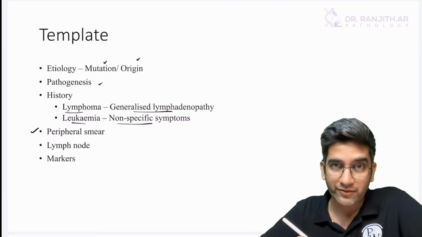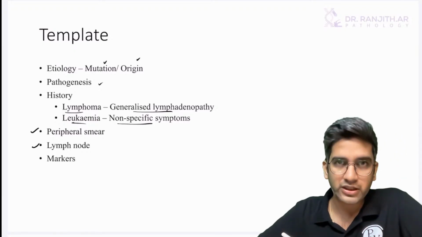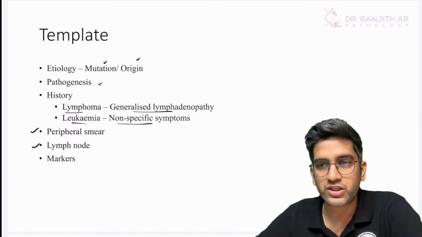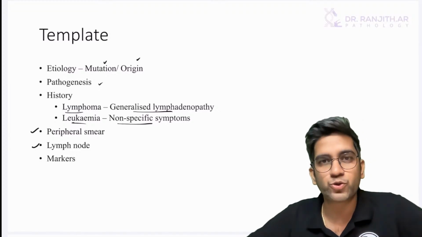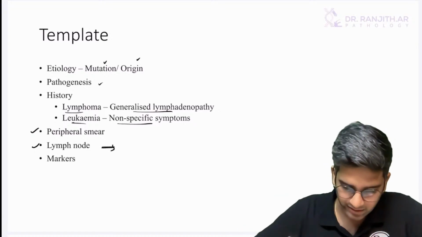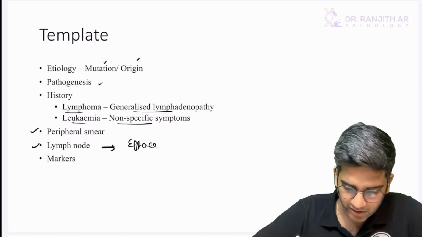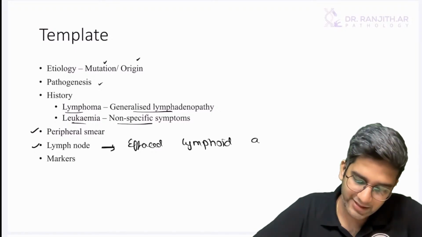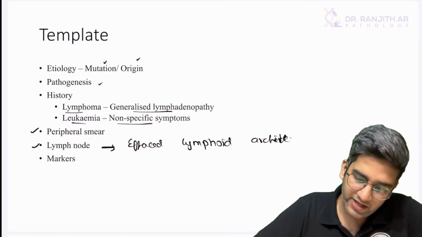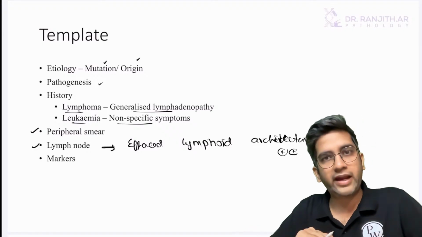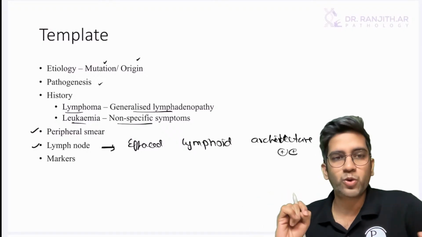Peripheral smear if it's a leukemia, lymph node if it's a lymphoma. And you know one word which can go for every lymphoma. Anyone, what is the word? For every lymphoma, I'll see this microscopy. See, these are templates. Even if you know nothing, you can write this: effaced lymphoid architecture. No one will say it's wrong. For every lymphoma, effaced lymphoid architecture will be there. That's a common finding for any lymphoma. Hodgkin's, non-Hodgkin's will obviously be there, right?